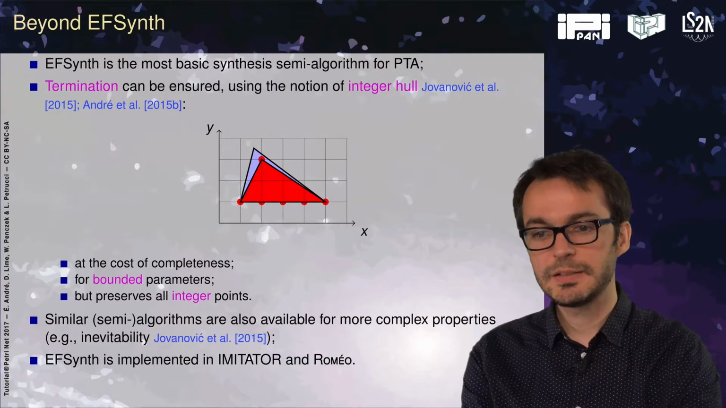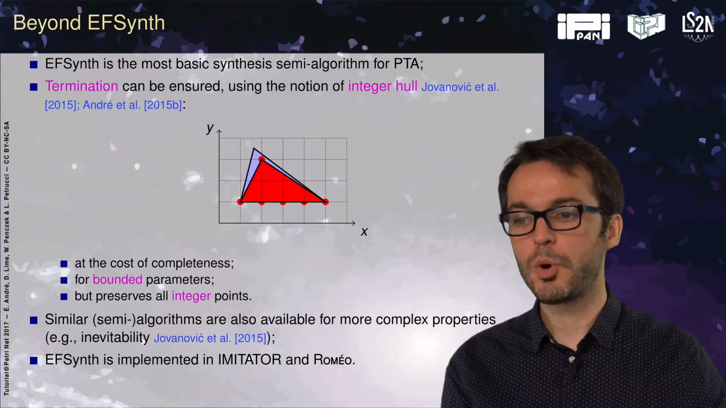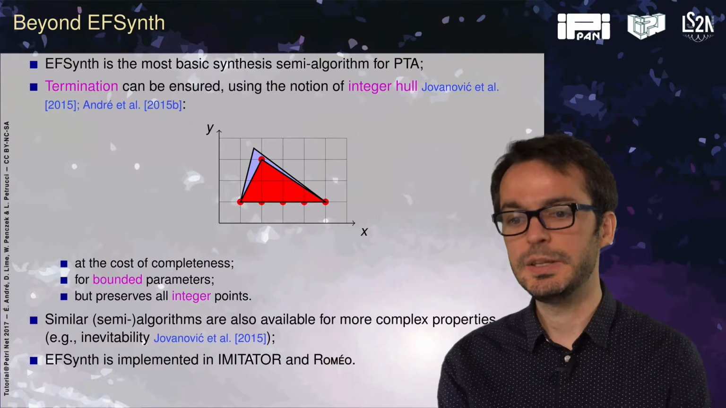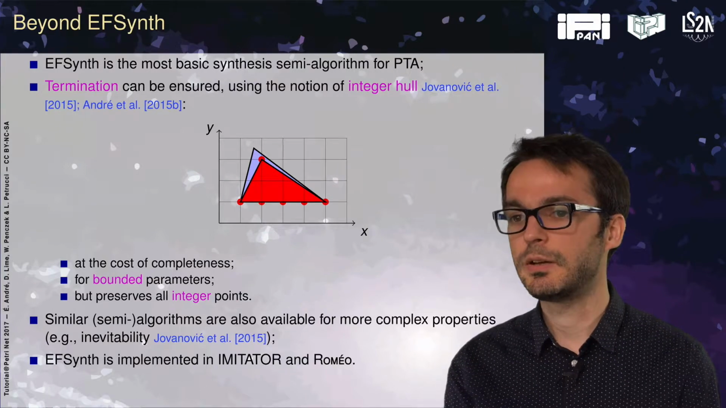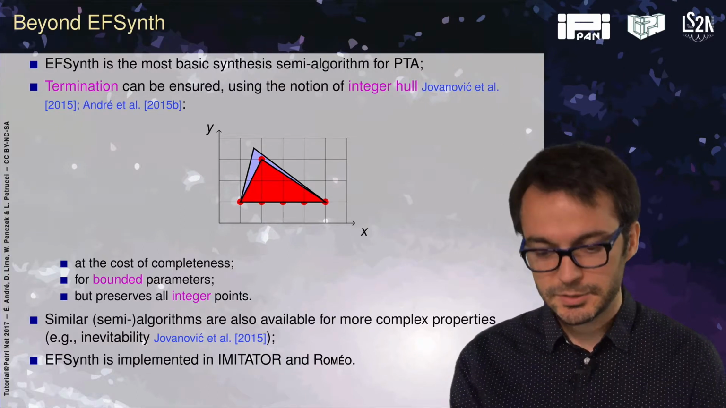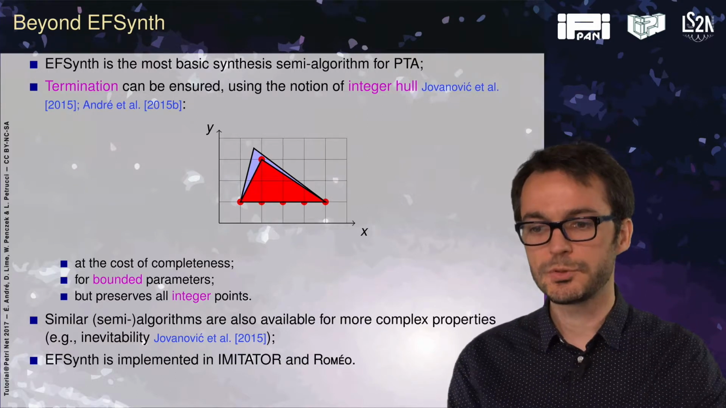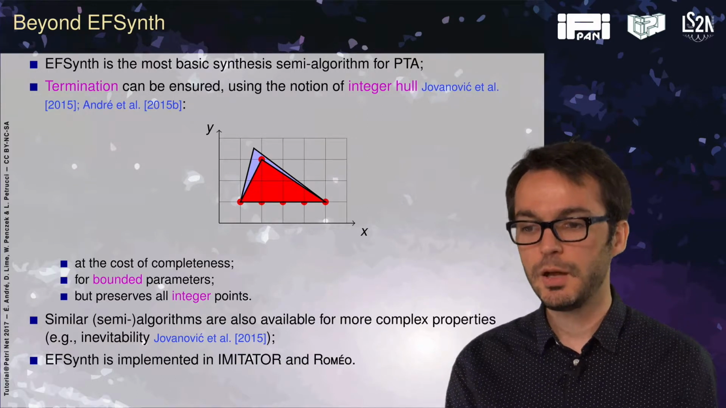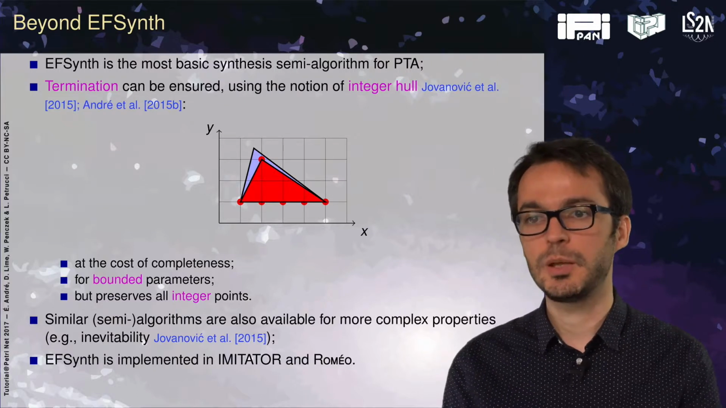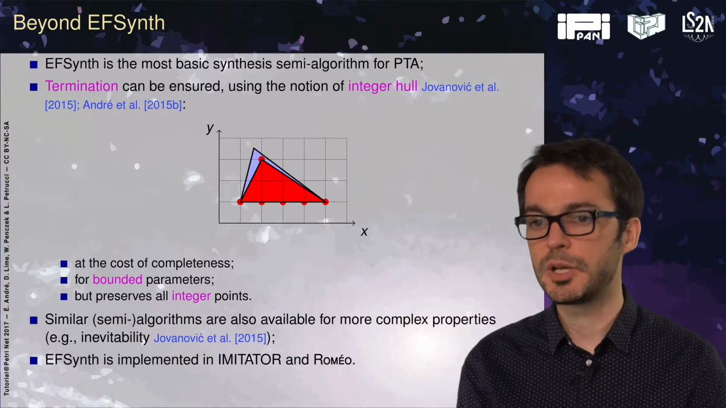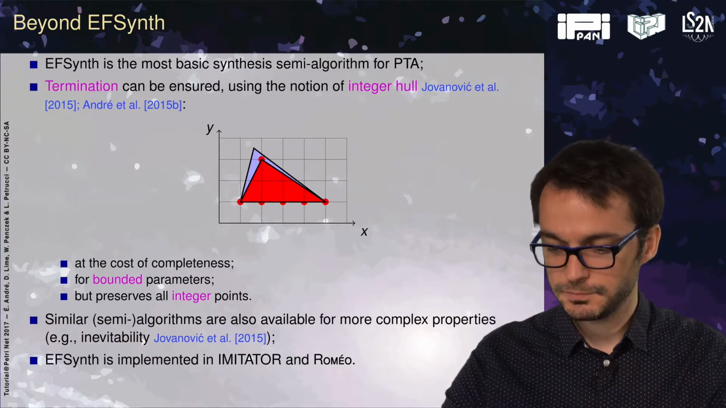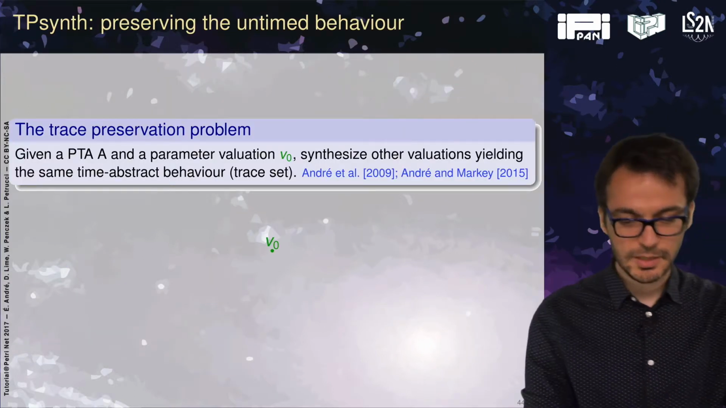We also designed similar semi-algorithms for more complex properties, such as inevitability and also language preservation. So this EFsynth algorithm is implemented in 2 state-of-the-art tools, so IMITATOR for parametric timed automata and Roméo for parametric time Petri nets, which is a formalism very similar to parametric timed automata. Let us now study a second algorithm.